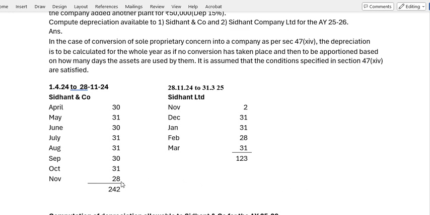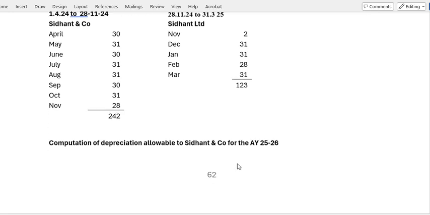Therefore, up to 28/11 only we have to consider. April 30 days, like that. If you add the months, you will get 242 days, and from 29 November onwards the assets are with Siddhant Limited. For the balance days you will total together, you will get 123 days for Siddhant Limited.